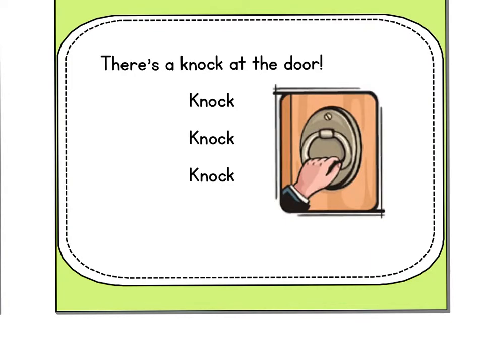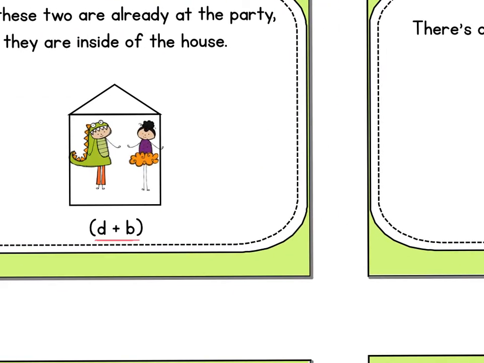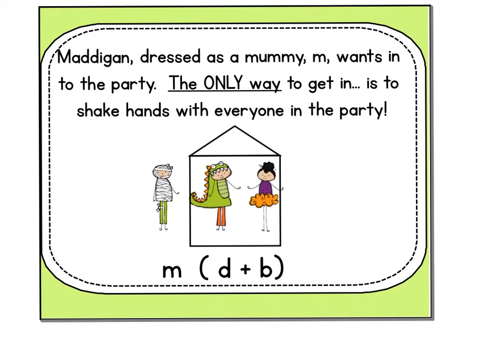But then, there's a knock at the door. Madigan, dressed as a mummy, we'll call him M, wants into the party. Do you see how the M is outside of the parentheses? He wants in. The only way for Madigan, the mummy, to get into the house is for Madigan to shake hands with everyone in the party. If he leaves somebody out, he's not in the party. So I'll show you that over here.